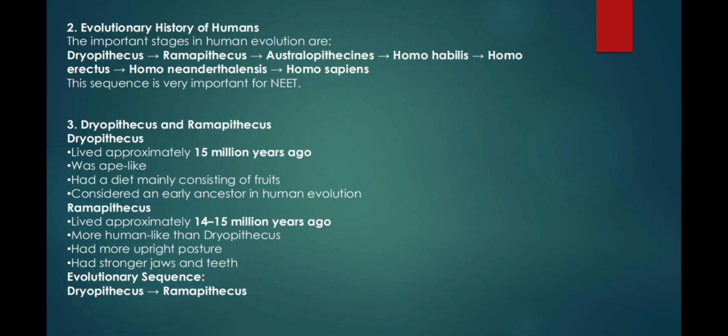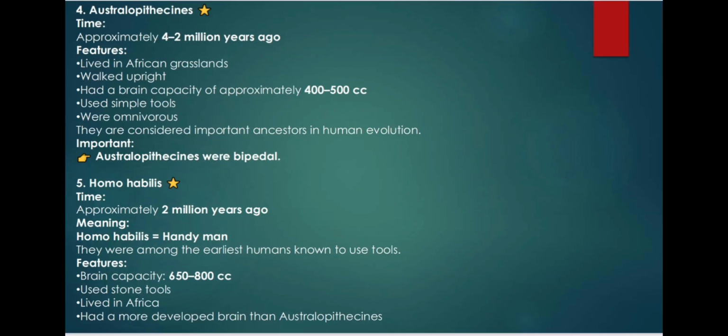Dryopithecus lived approximately 15 million years ago, was ape-like, had a diet mainly consisting of fruits, and is considered an early ancestor in human evolution. Ramapithecus lived approximately 4 to 15 million years ago, was more human-like than Dryopithecus, had a more upright posture, and had stronger jaws and teeth. Evolutionary sequence: Dryopithecus, Ramapithecus.